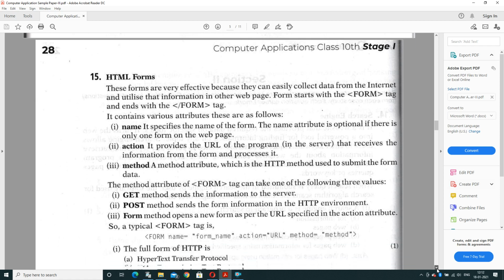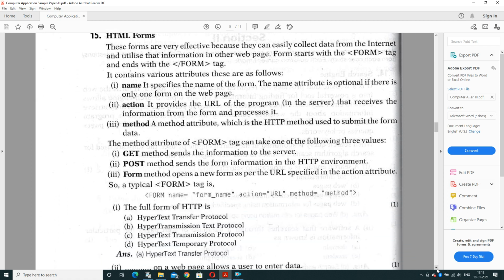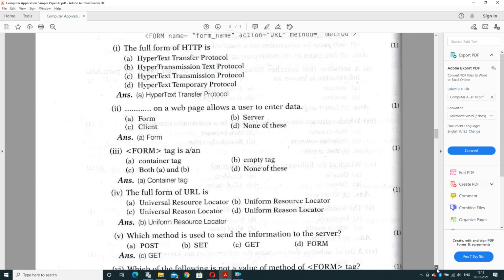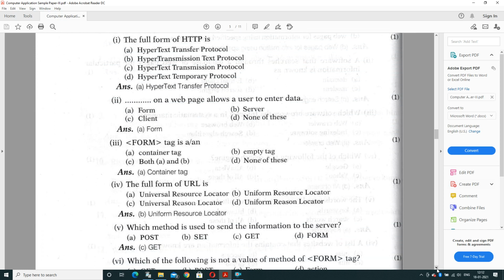Now case study second, that is related to HTML forms. Directly we are moving to the question answer part. The full form of HTTP is, the options are hypertext transfer protocol, hypertransmission text protocol, hypertext transmission protocol, or hypertext temporary protocol. And the exact answer is hypertext transfer protocol.